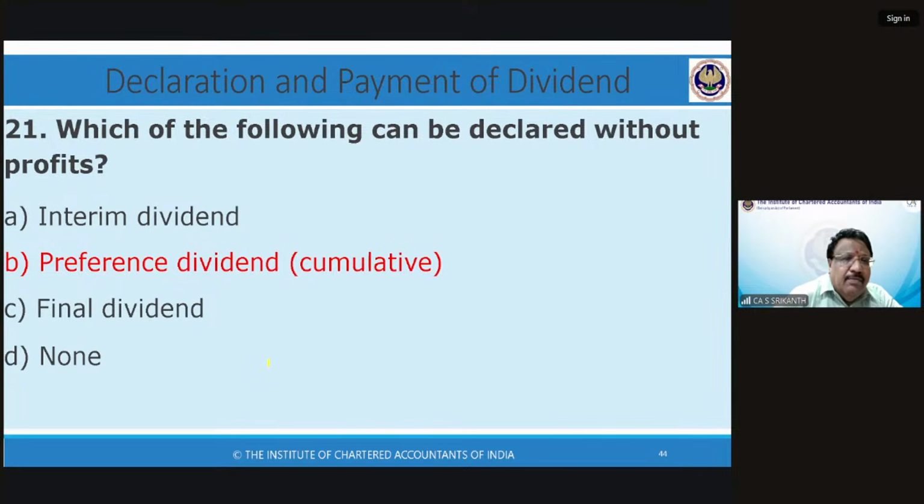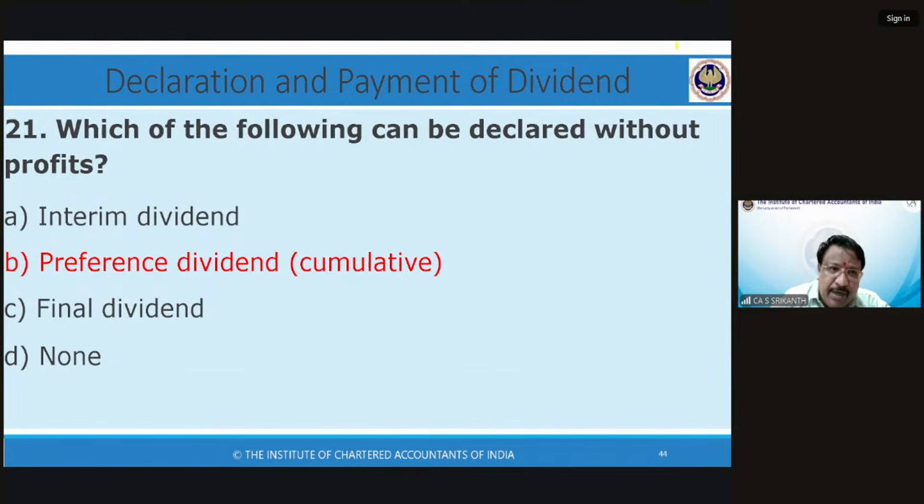Yes. See, interim dividend can be declared even if there is no profit in the quarter immediately preceding. You understand? But you can't declare interim dividend if there is no profit. There should be profit, but in the quarter preceding, you made a loss. Okay. But there should be profit in the P&L account balance. The P&L account balance should be there. Whereas even if there is a negative, cumulative preference shares need to be paid. So B is the correct answer. And many of you got it correctly. Why sir?